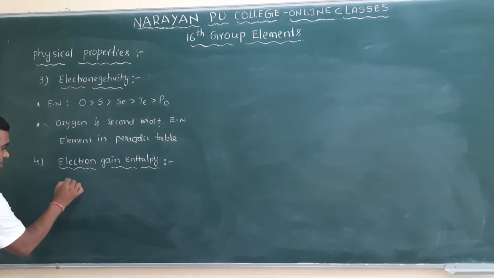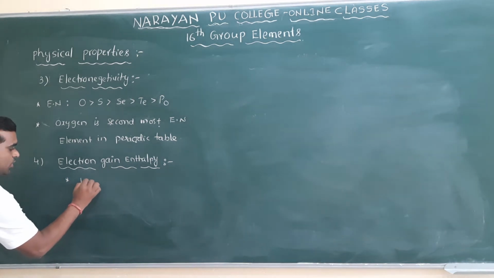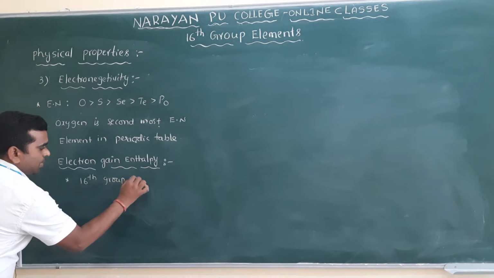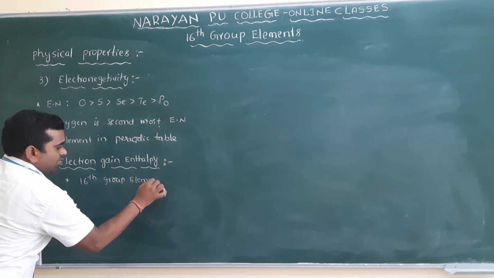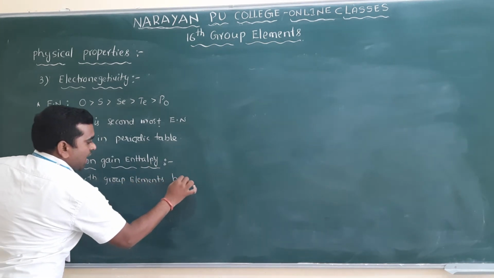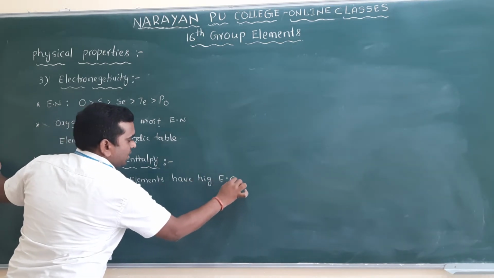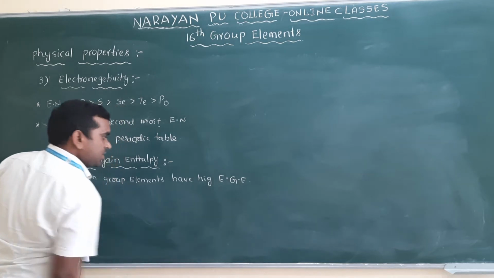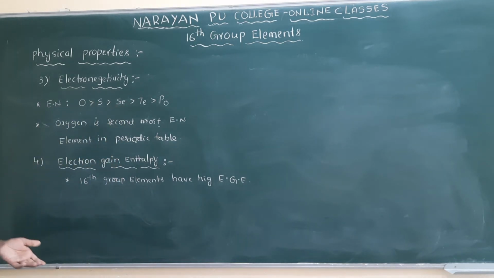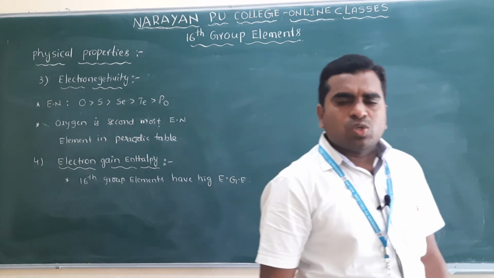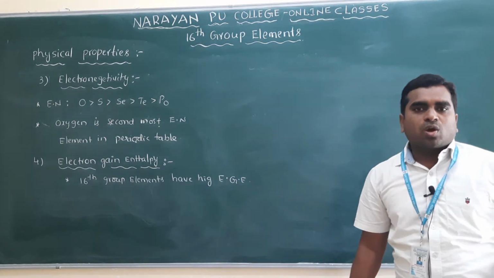Write that point here: 16th group elements have high electron gain enthalpies. Why? Because they are 2 electrons short of a noble electronic configuration.